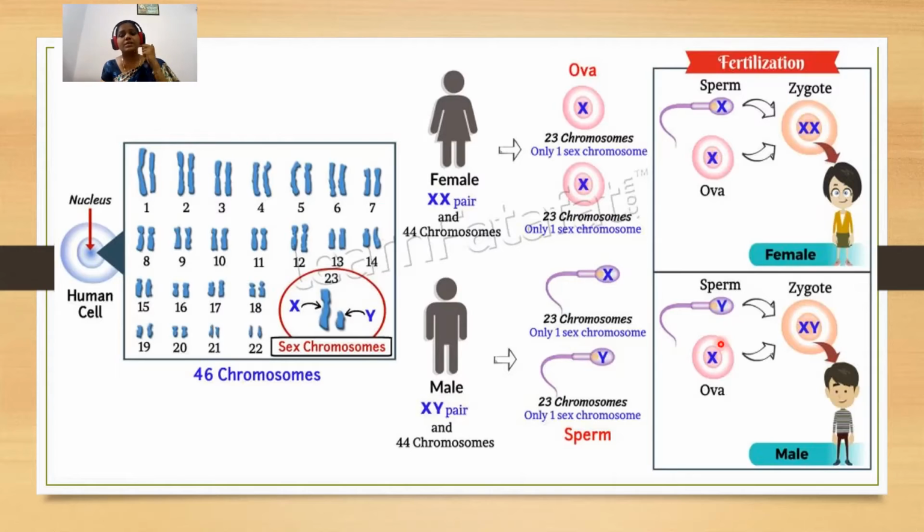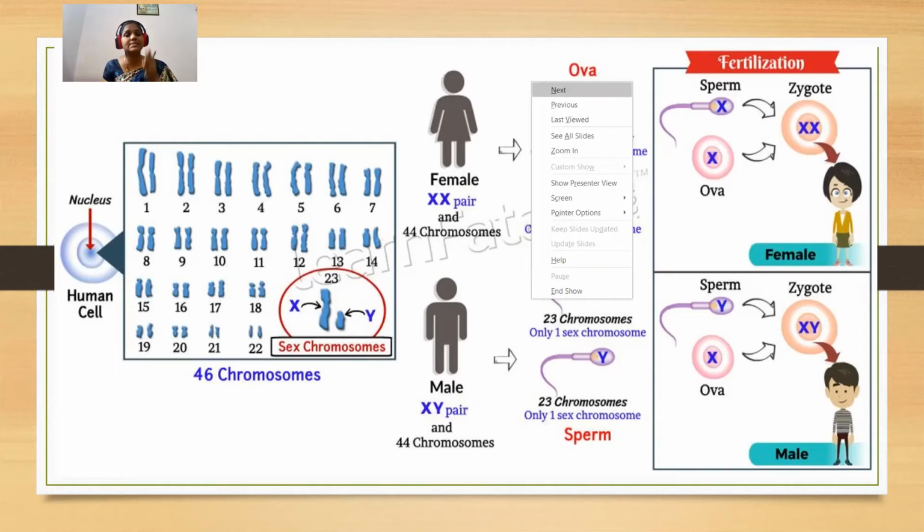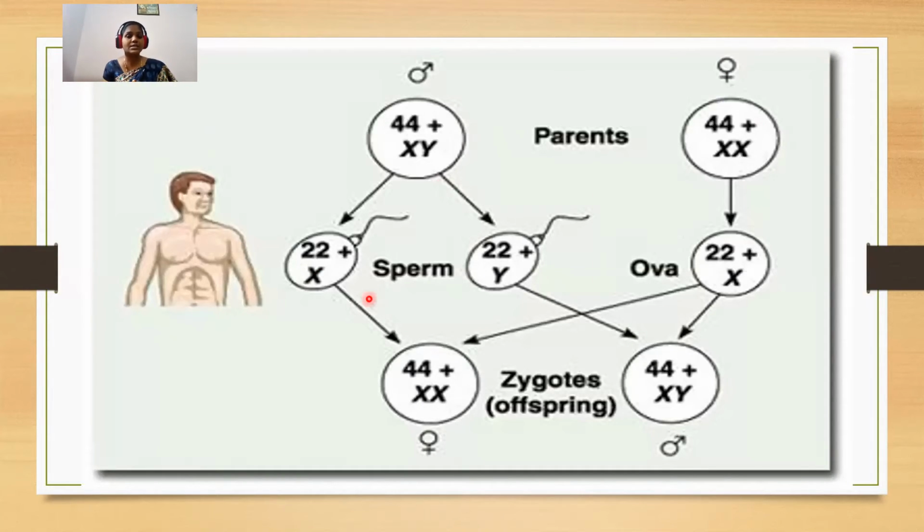If the ovum, which always has an X chromosome, is fertilized by a sperm with Y chromosome, the resulting zygote will have XY chromosomes, so the baby will be a male baby. This process we call sex determination. This is how sex is determined in human beings.